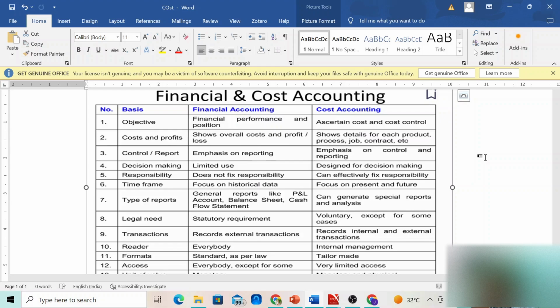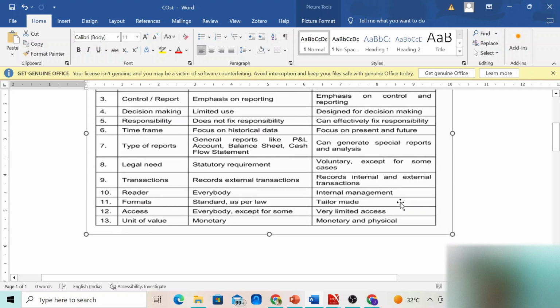Next is transaction. So what kind of transaction would be entered into financial accounting? In financial accounting, all the transactions that are related to external parties would be entered. When we look at profit and loss account, all the expenses that we make to the outsiders, say advertisement, is expense to outsiders, or if you're generating commission, that is income that you generate from others.